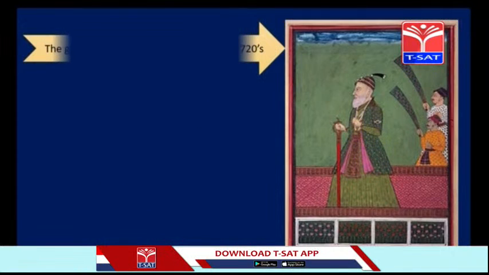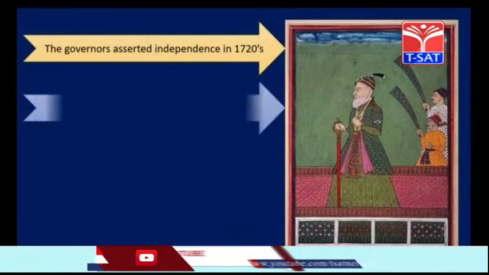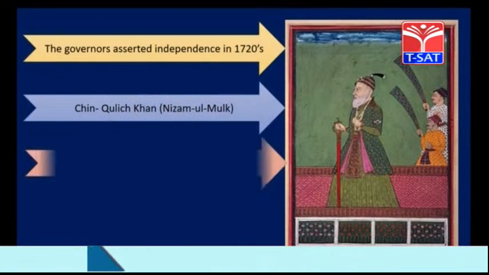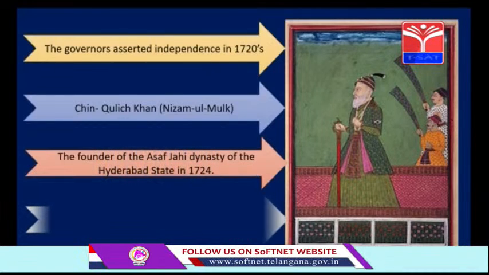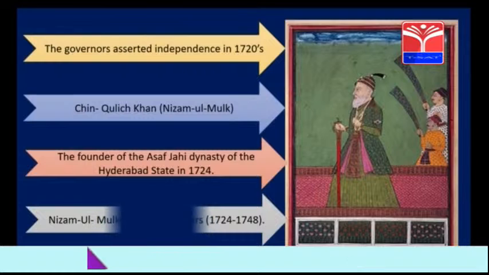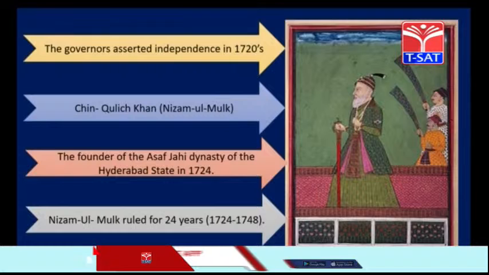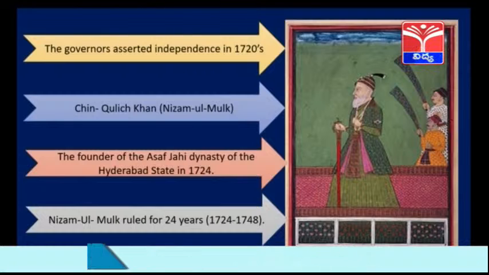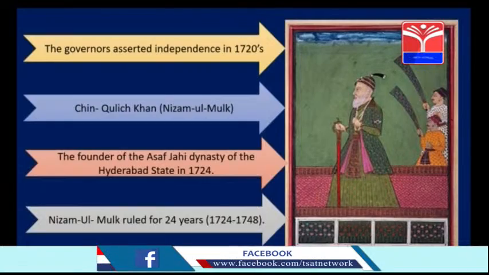After the decline of the Mughal Empire, the governors of Mughal emperors started asserting their independence during the 1720s. Among those governors, there was one person whose name was Chin Kulich Khan. He was also known as Nizam ul Mulk, and this Nizam ul Mulk is the founder of the Asaf Jahi dynasty of the Hyderabad state in 1724. He ruled for 24 years, from 1724 to 1748.